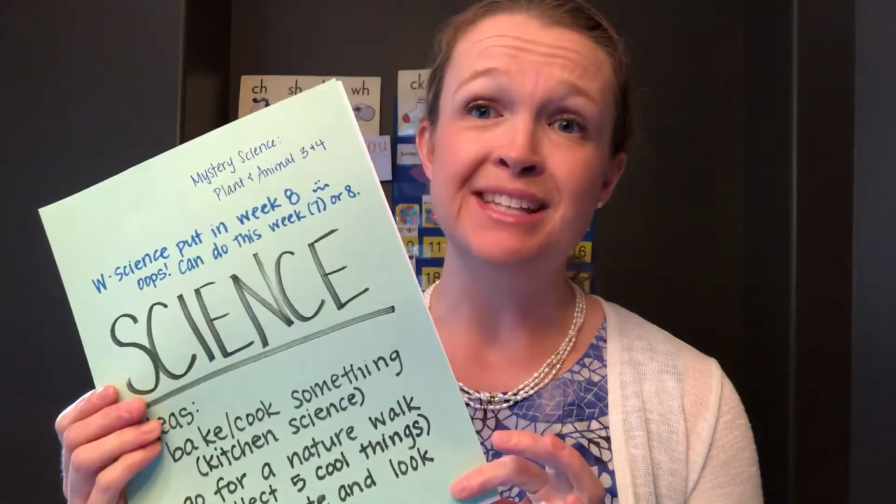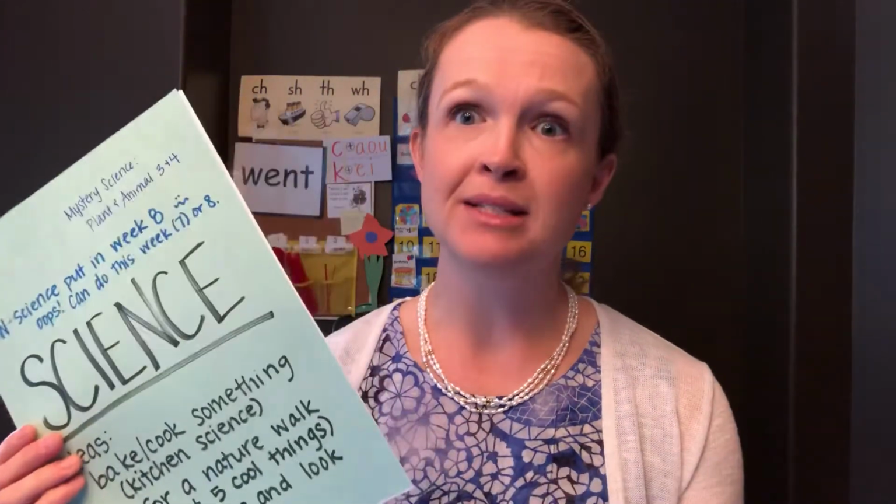The other thing I wanted to say is I was getting stuff ready for next week and I found my W Science stuff and I had put it in the wrong week. I was losing my mind a little bit last week looking for it and I couldn't find it, and it was in the wrong week.